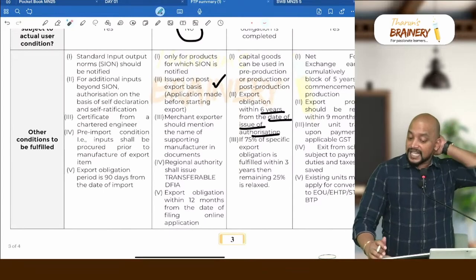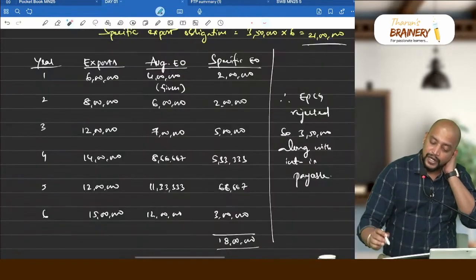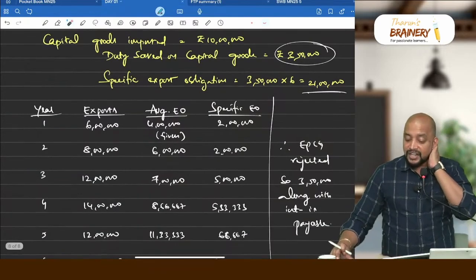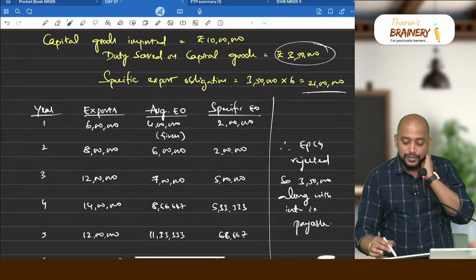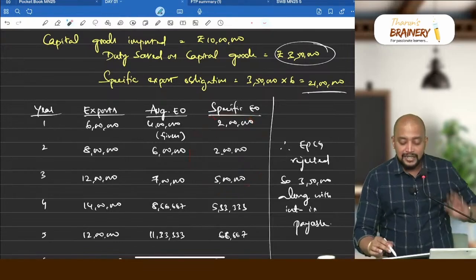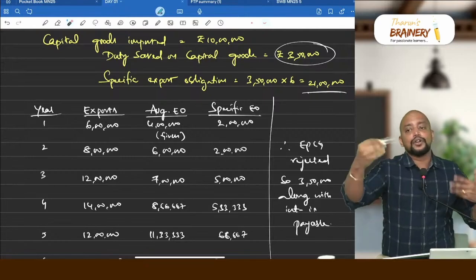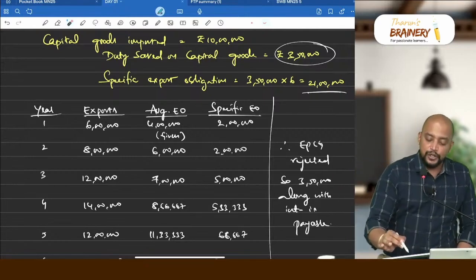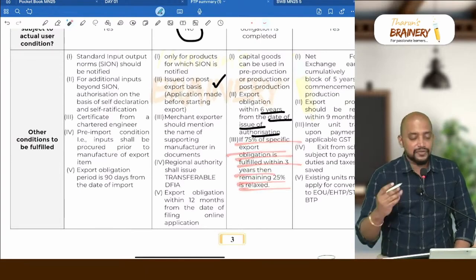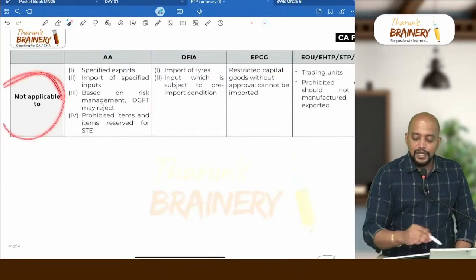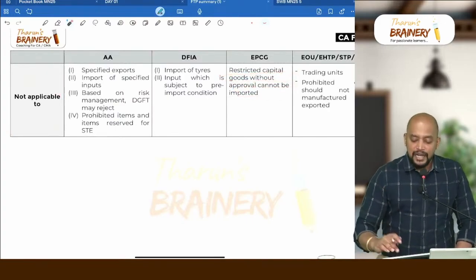Suppose 75% of the export obligation is fulfilled within 3 years, what does it mean? If you are able to achieve 75%, that is 21 lakhs into 75%, 15 lakhs 75,000, in 3 years, then for the remaining 3 years we don't have to fulfill any specific export obligation. That is, if 75% of the export obligation is fulfilled within 3 years, the remaining 25% will be relaxed. Not applicable to restricted capital goods without approval, so that cannot be imported.